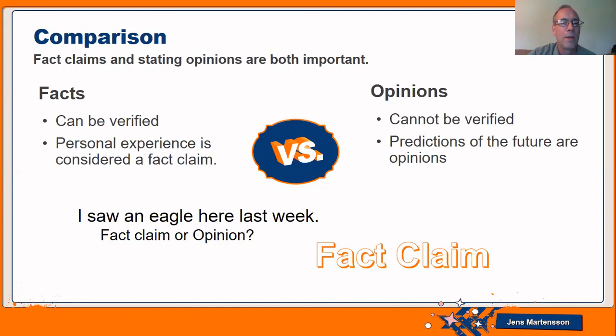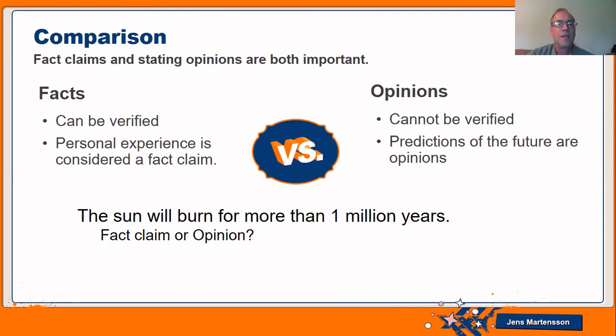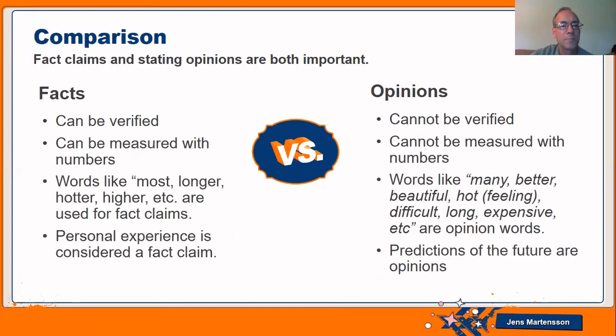All right. What about: the sun will burn for more than 1,000,000 years. Okay, that's the future, isn't it? That's a prediction. It's probably true, but we don't know for sure. So we have to say that is an opinion statement. So any predictions of the future are opinions.